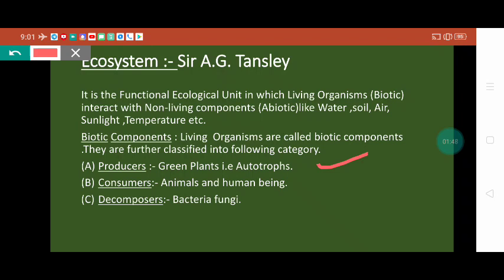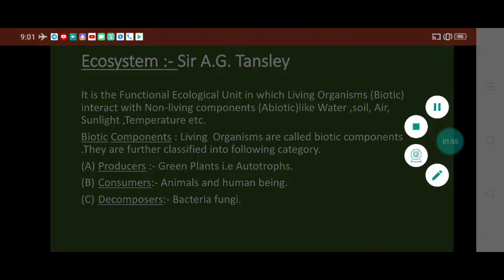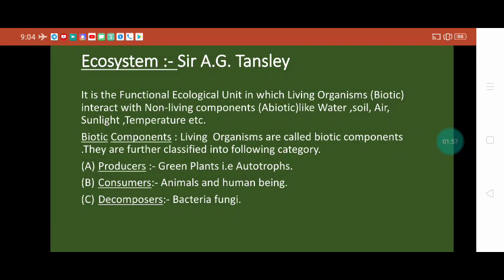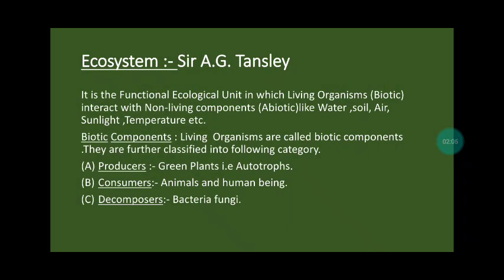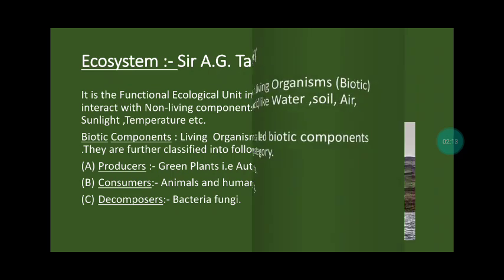Second is the consumer. Who is a consumer? Animals and human beings are called consumers. And last, decomposers. Bacteria and fungi are called decomposers. All of these play an important role in the ecosystem.